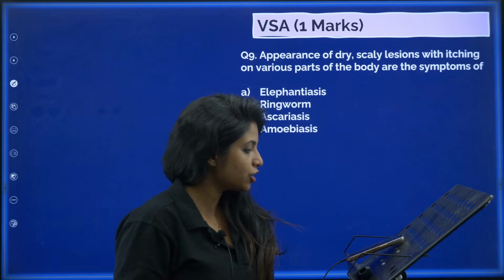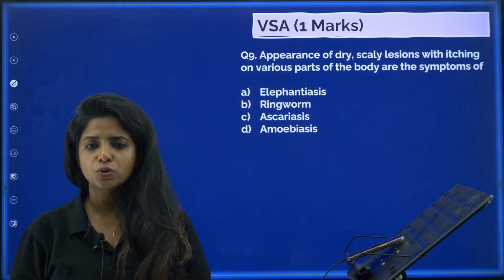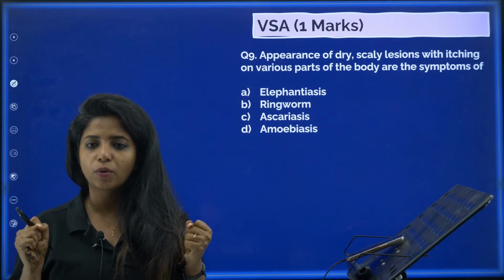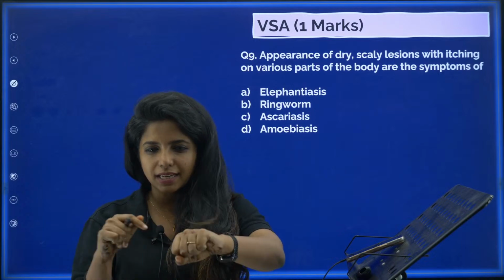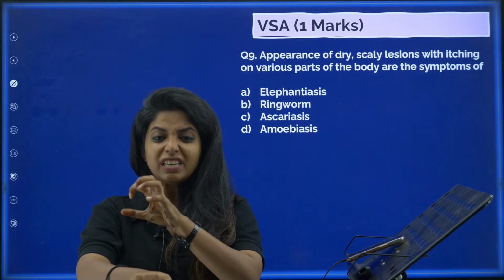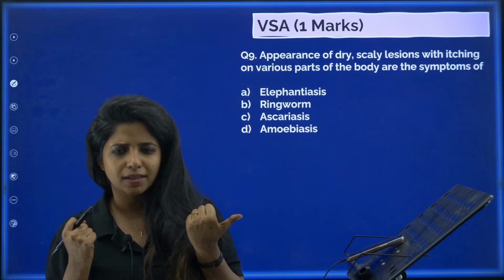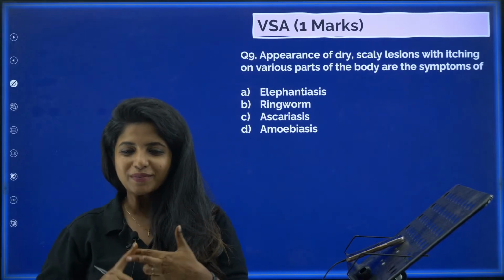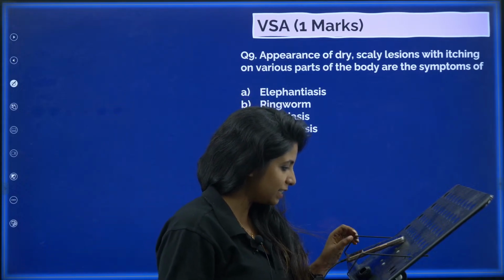Okay. Now question number 9 says, appearance of dry, scaly lesions with itching on various parts of the body are the symptoms of what disease? So there are dry lesions and you have itching at that area. So what are these symptoms of which disease? Elephantiasis, ringworm, ascariasis, amoebiasis.